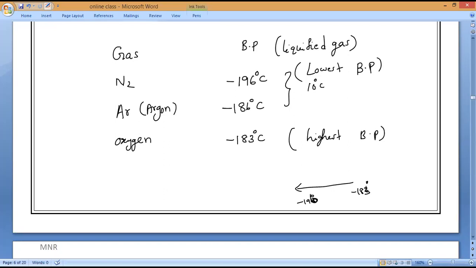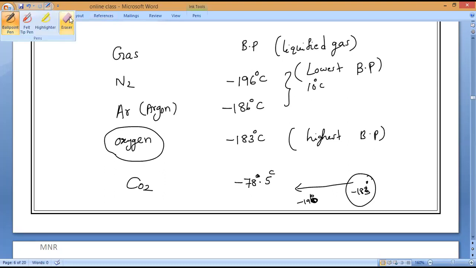Minus 183 will come first. So when we are separating the liquefied gases, which gas will separate first? Oxygen will separate first. Understand? Next, you can also take carbon dioxide. Its boiling point is minus 78.5 degrees Celsius.